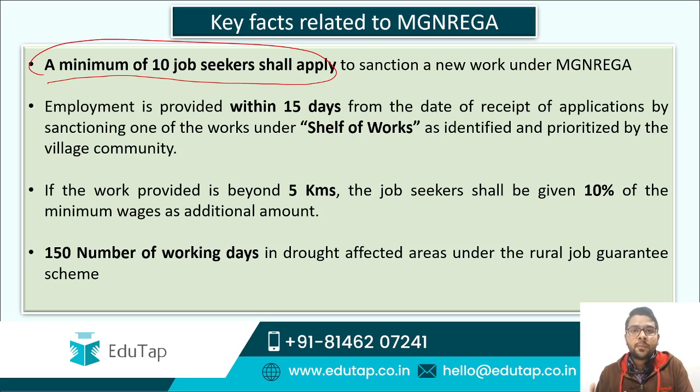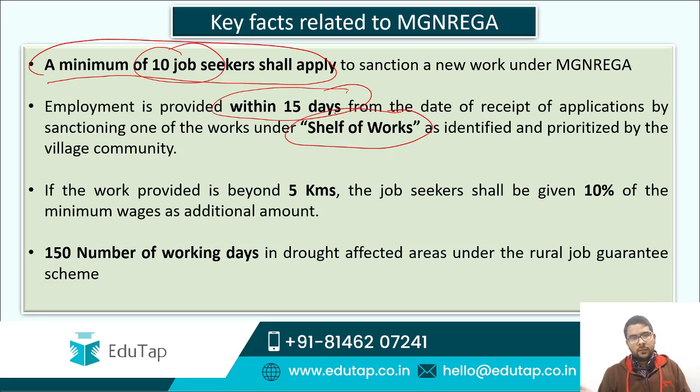The first key fact says that a minimum of 10 job seekers shall apply for the work in order to get the work sanctioned. Suppose guys, a road needs to be constructed. So the construction of road can be allocated if at least 10 job seekers come and apply for the job under the MGNREGA. The second important point is, guys, that the work has to be provided within 15 days of application and from a shelf of work. So what is the shelf of work? We'll take it up in the coming slides.